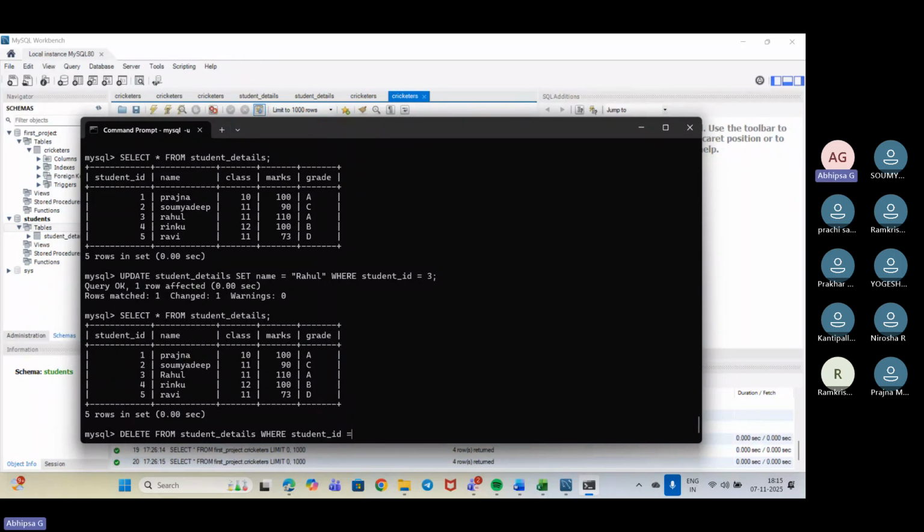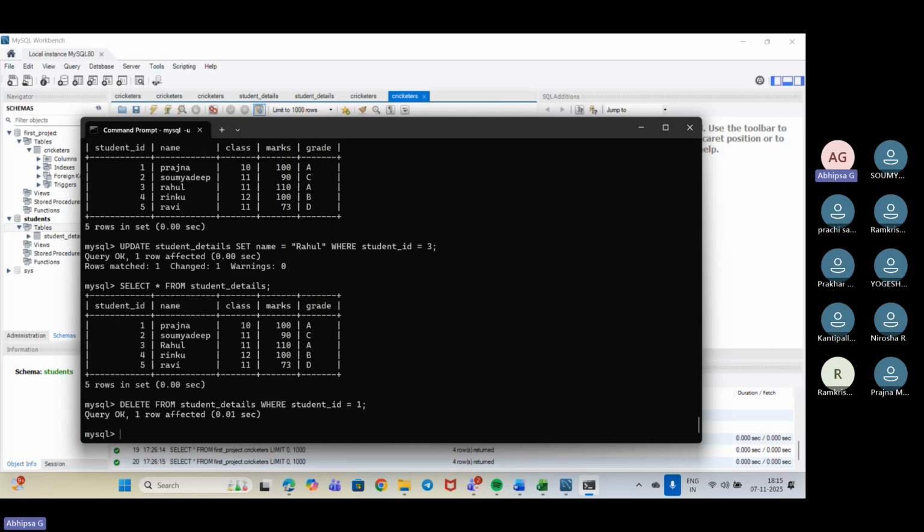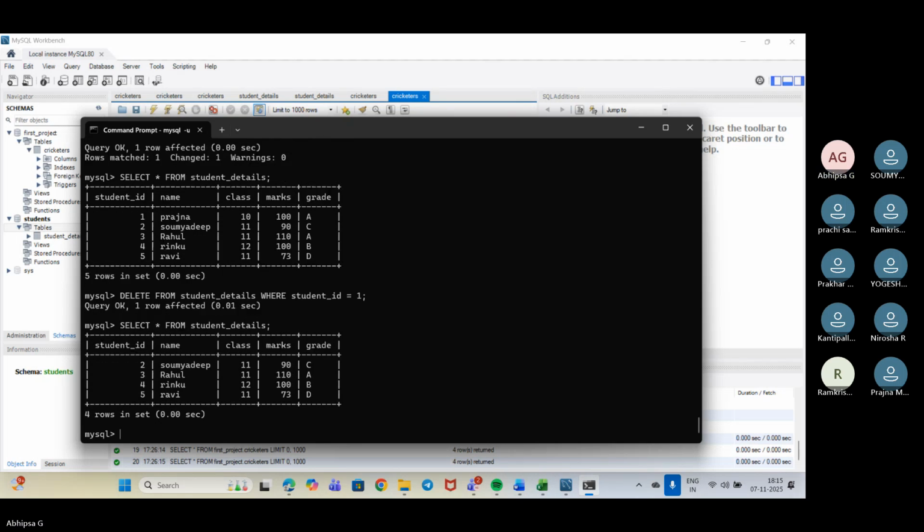We will be using student ID. Suppose let's remove Ravi for now. So we'll do that. There is one row deleted. So again, select star from student details.